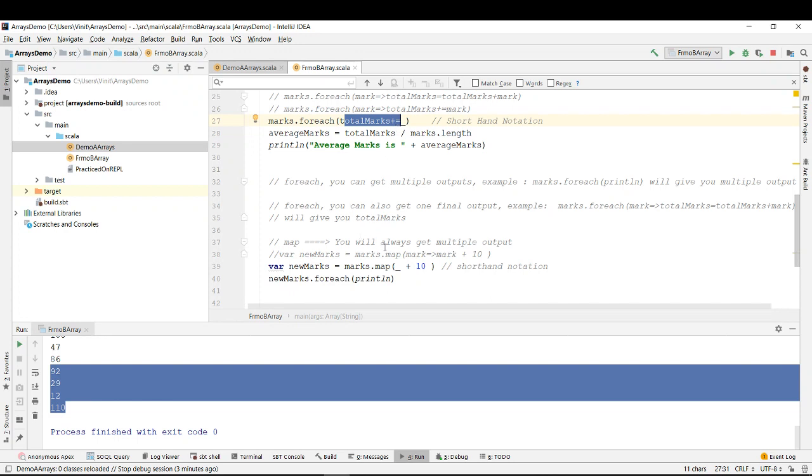But if you see, this map will always give you a multiple output, right? For each can give you a multiple output. For each can also sum up all the numbers and give you a single output like total marks. But this map will always give you a multiple output. So for each can be multiple as well as single, however you want to use it, but map will always be multiple, right? So what is better, for each or map?